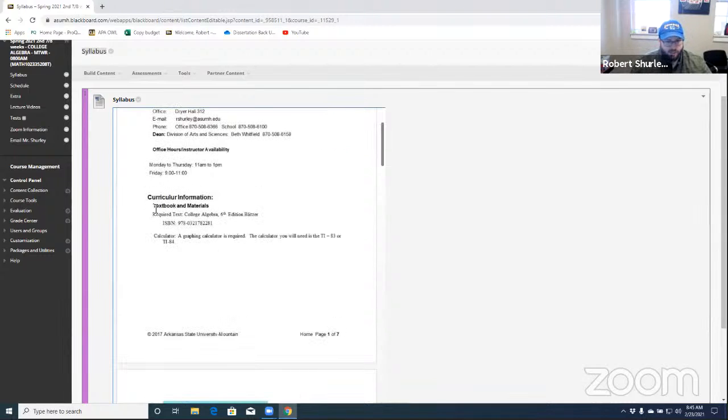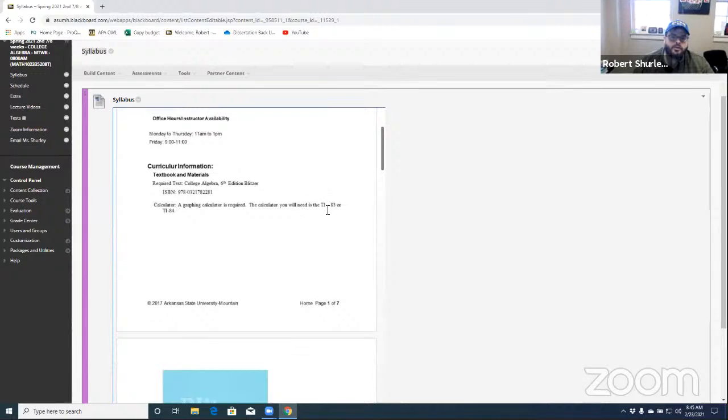Curriculum information. So the textbook, this is the ISBN for the textbook. If you want to Google that on Amazon, it's way cheaper than the bookstore. But pop that in. It's an older edition. I believe they're on 7th or 8th edition now. We kept the older edition because of how cheap it was. Now, I'm not sure if you guys can see this. The book looks something like this. There's a chili pepper. It's got a mustache, and the author is Blitzer.